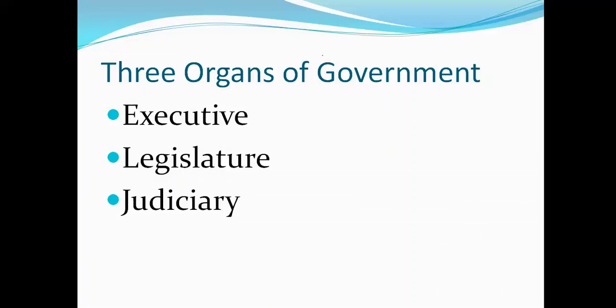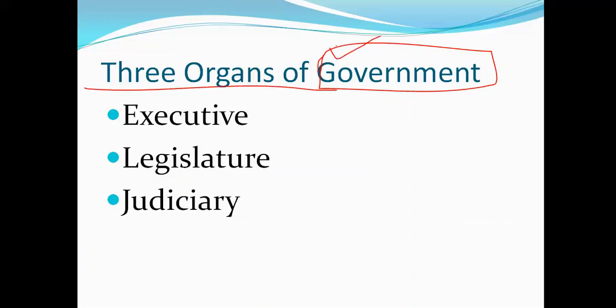Every democratic country is run by an elected government. Every elected government has three organs: the executive, the legislature and the judiciary. These three organs work separately but in collaboration with each other. It is because of this collaboration and coordination that the working of a democratic country carries on.